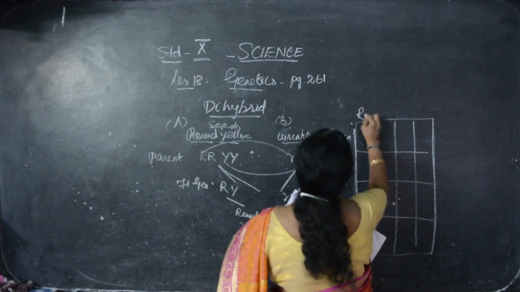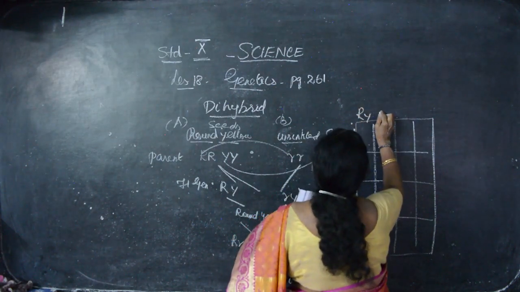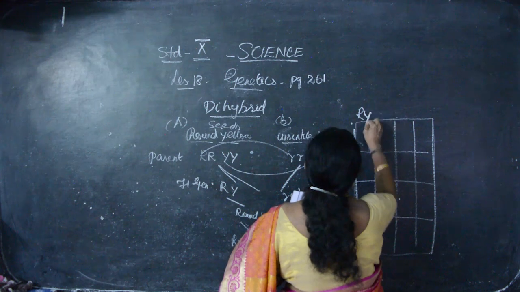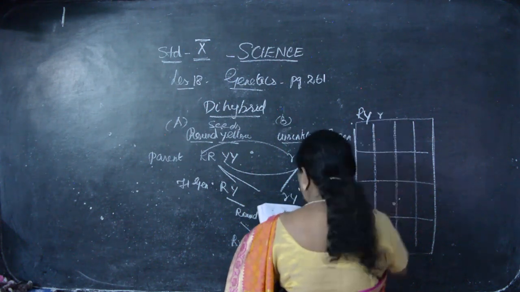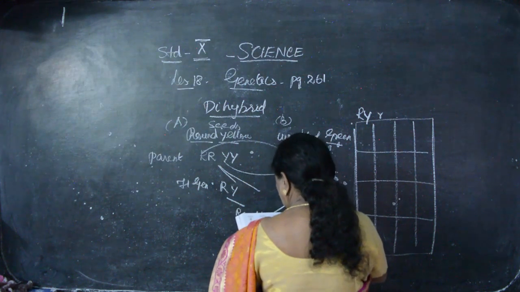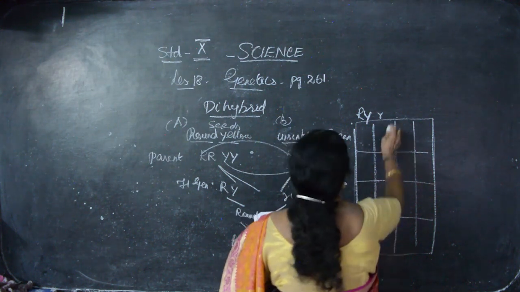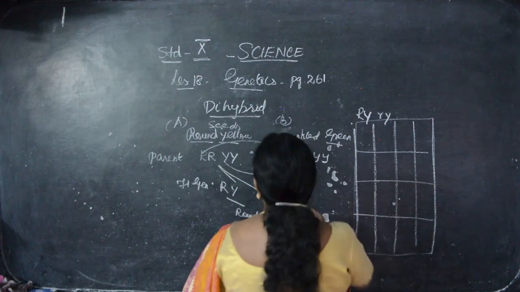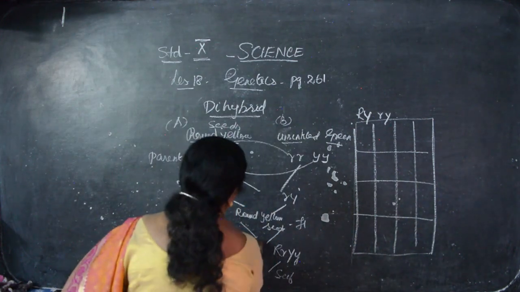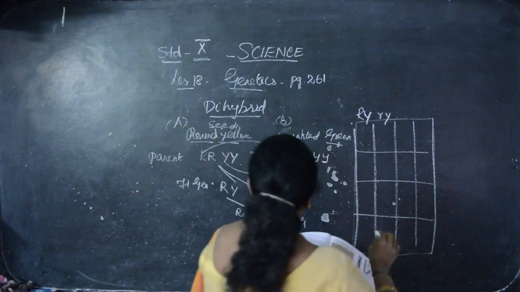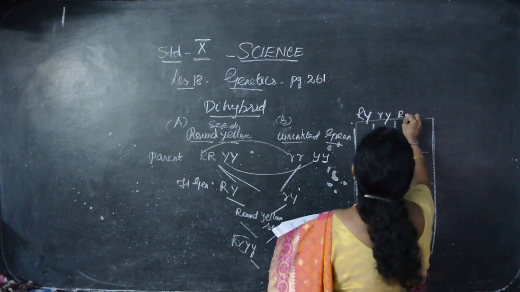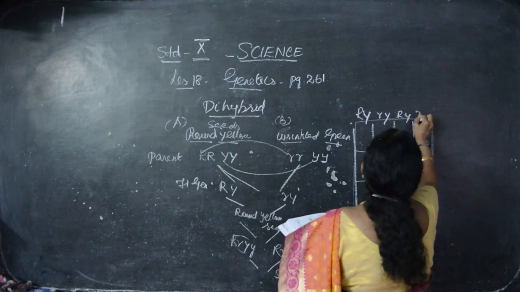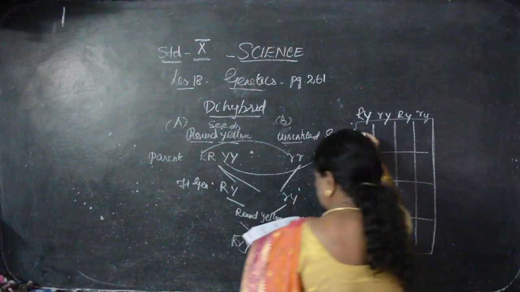This is round yellow. Here, yellow big Y. This is wrinkled yellow. Here, okay. Round yellow, wrinkled yellow. The same like here also. Round yellow, wrinkled yellow. The same like here.